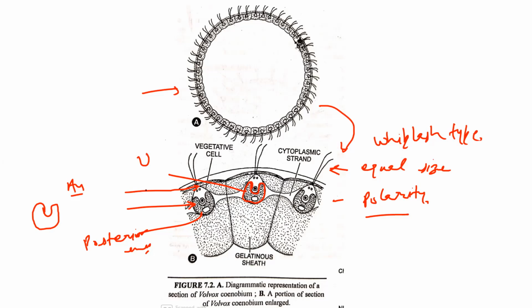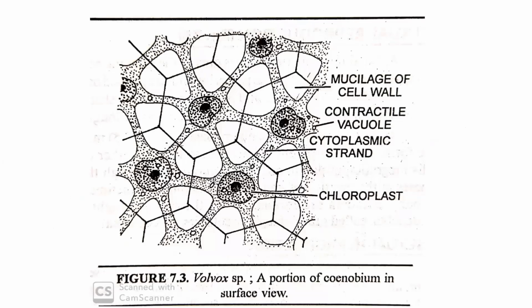So it is U-shape. Also, as I told you, these cells are connected with one another by some cytoplasmic strand. So this is the cytoplasmic strand which connects the neighboring cells. In this diagram you can see a large number of Volvox cells connected with one another by cytoplasmic strands. So this is the cytoplasmic strand, this is the cytoplasmic strand, and this is the cytoplasmic strand.